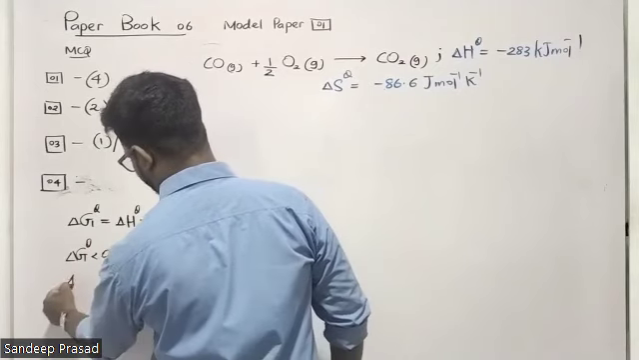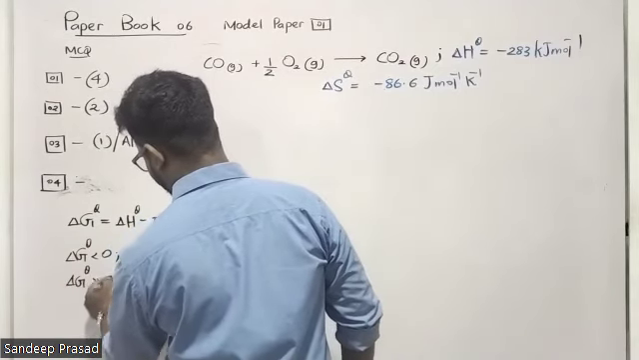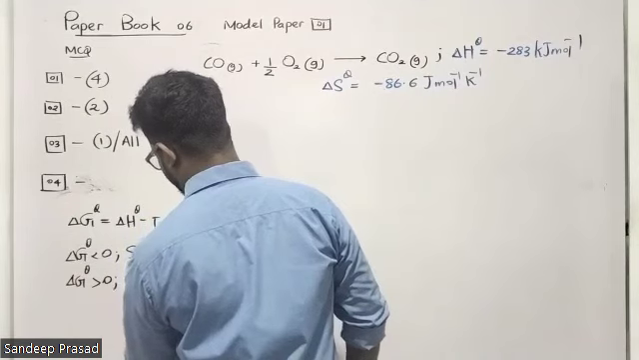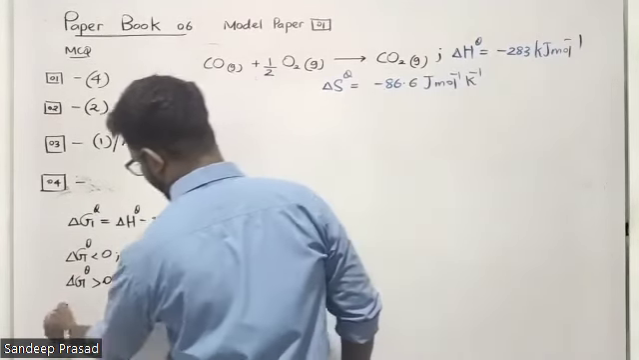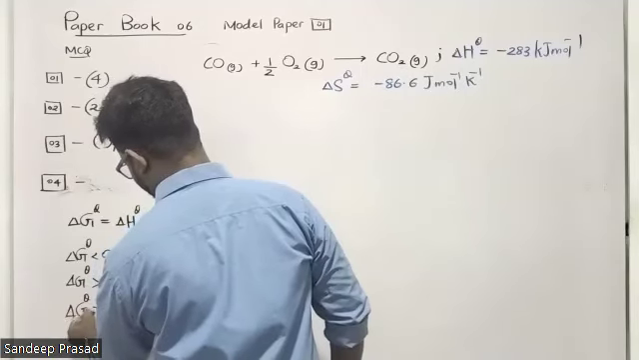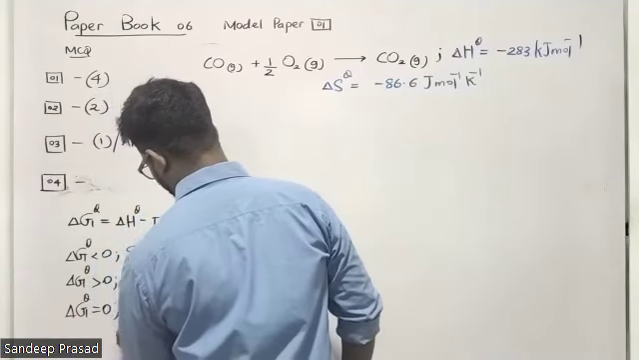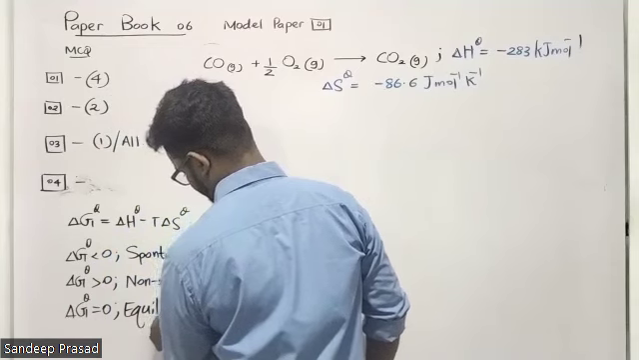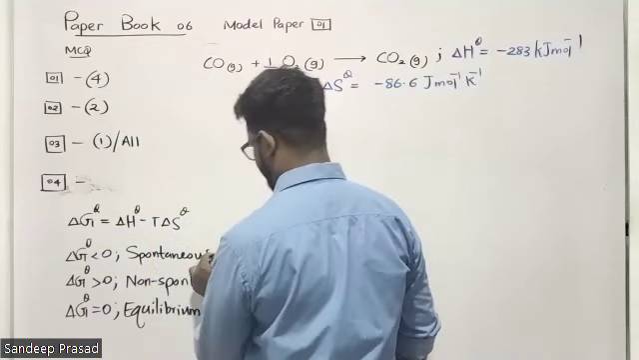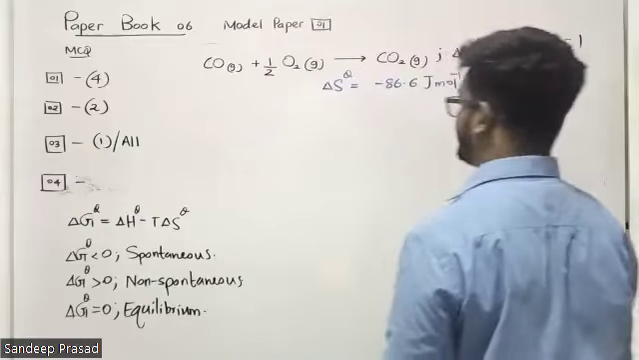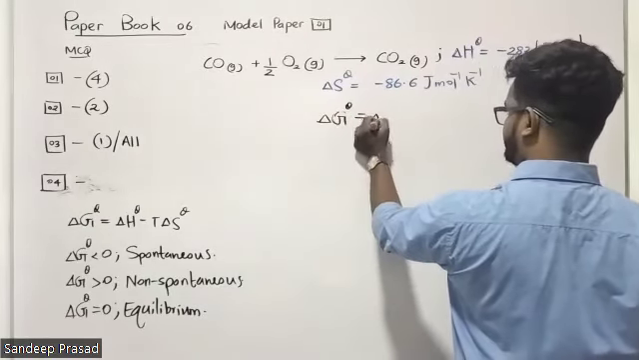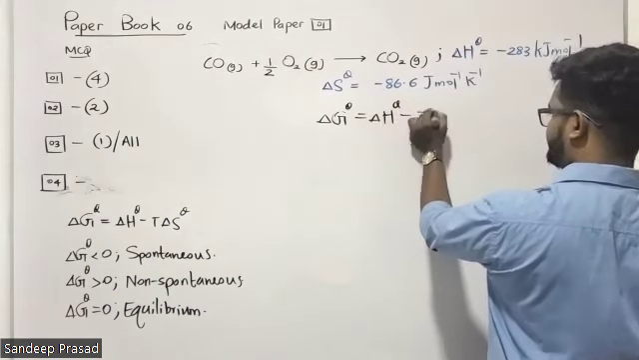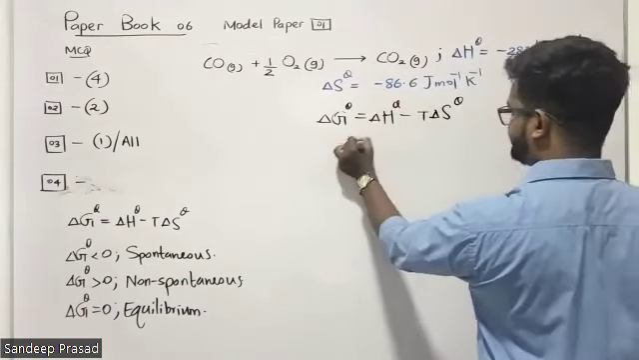If the delta G theta value is greater than 0, we say that the reaction is non-spontaneous. If the delta G theta value is equal to 0, we say that the reaction is in equilibrium. Students, listen to this carefully. By applying this equation, substitute the values and find the delta G theta.